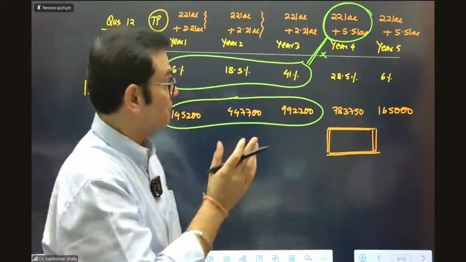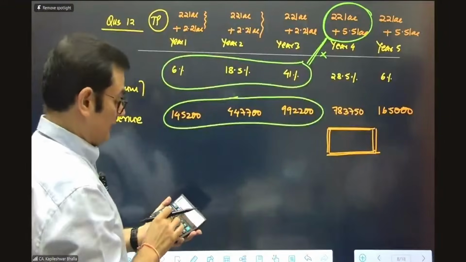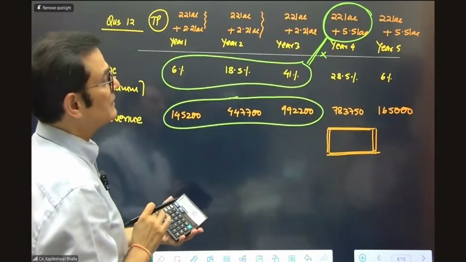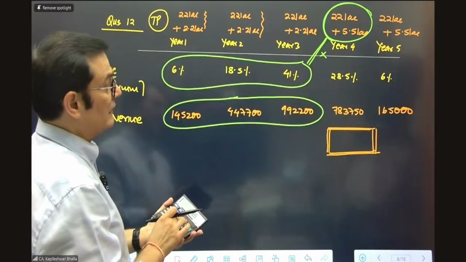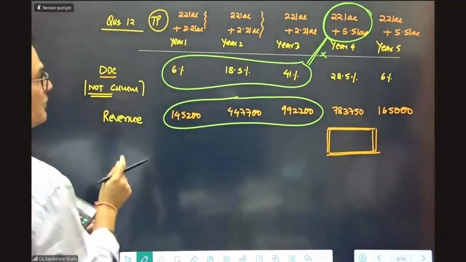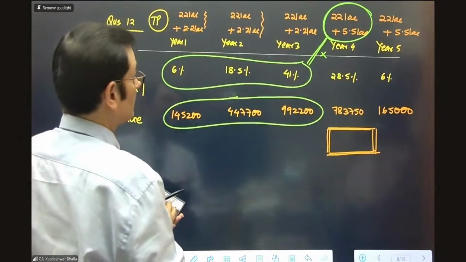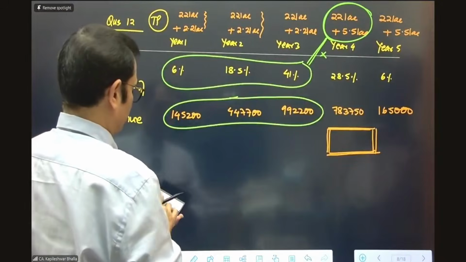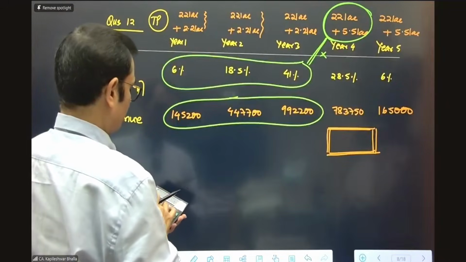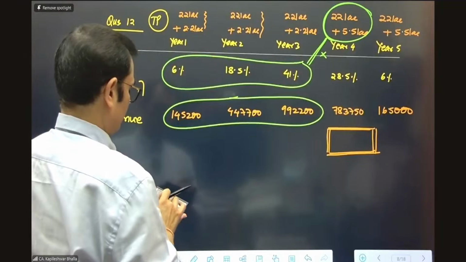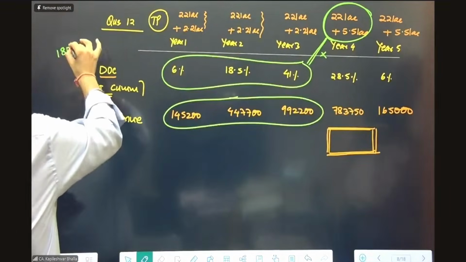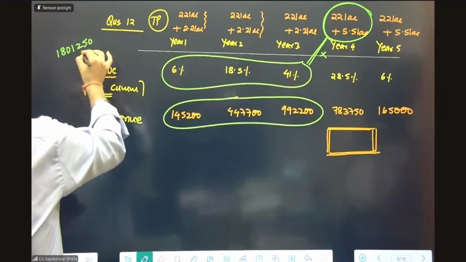And that's right. Let's take the sum total. This is 18.5 plus 6 plus 41, 65.5 into 27 lakh 50. So if I work this out, this is 41 plus 6 plus 18.5, 65.5. This is, I think, coming to 1,801,250.